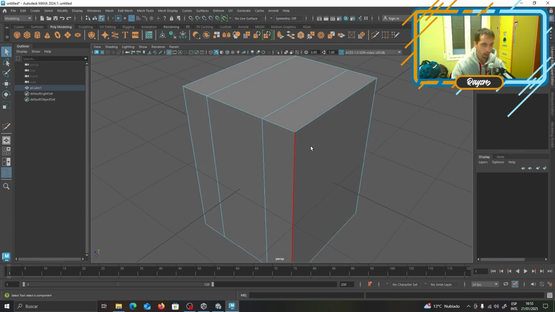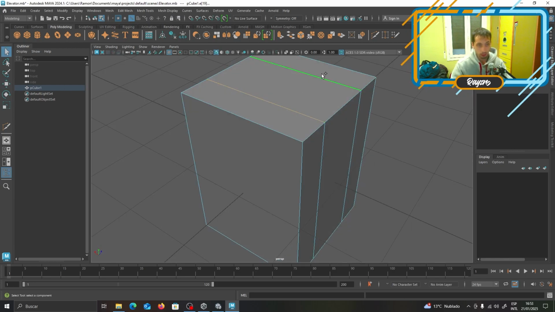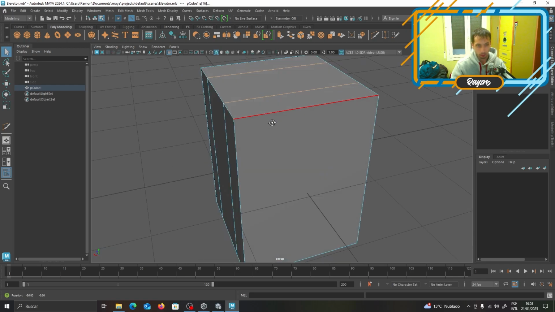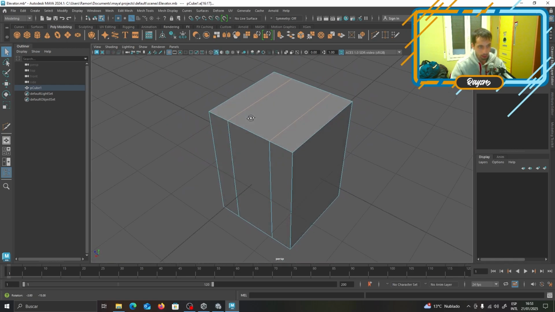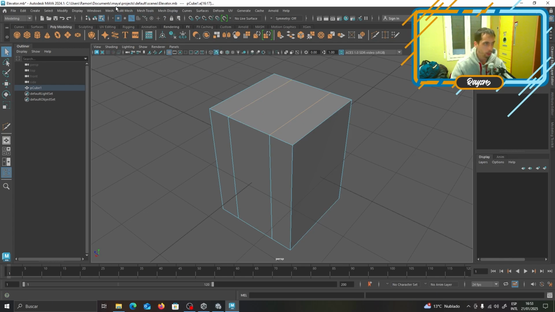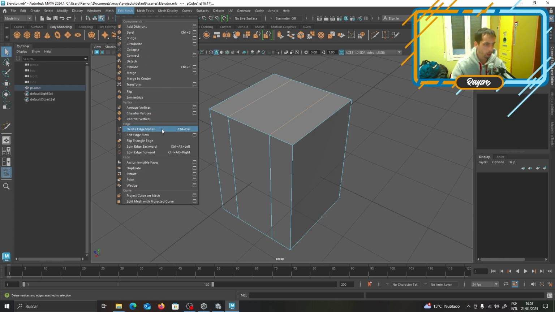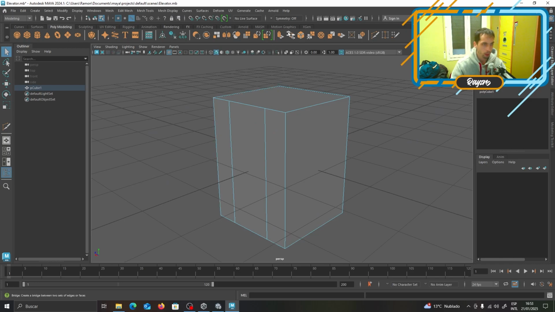You've removed the edges, so we're just going to have one doorway. We don't care about the other ones, right? That's wonderful. We're going to do again Mesh, Edit Mesh, Delete Edge Vertex. We're going to go slicing again. We're going to cut it over here.